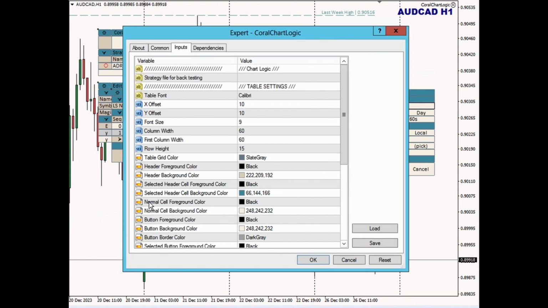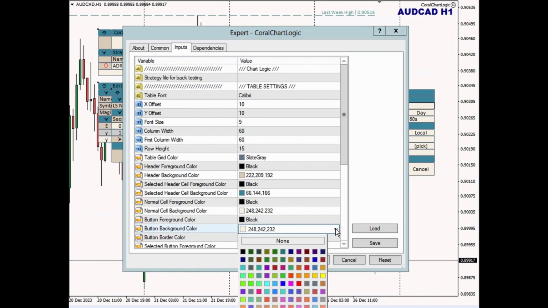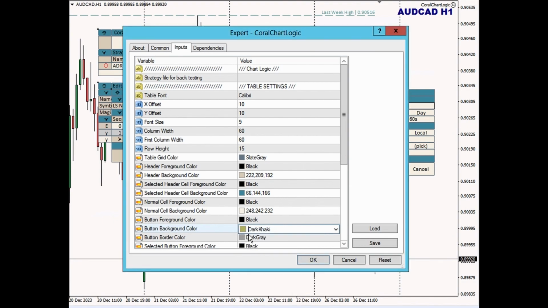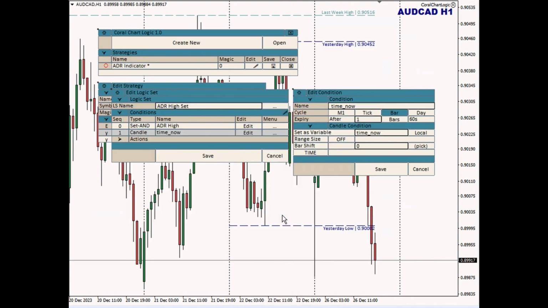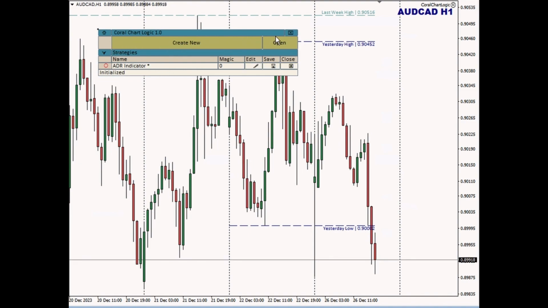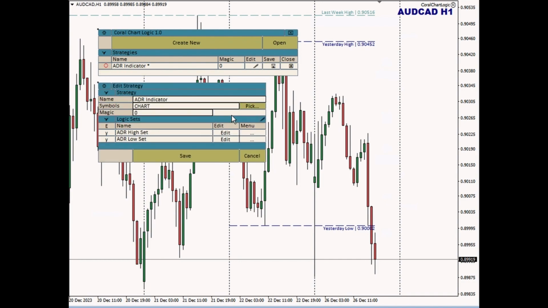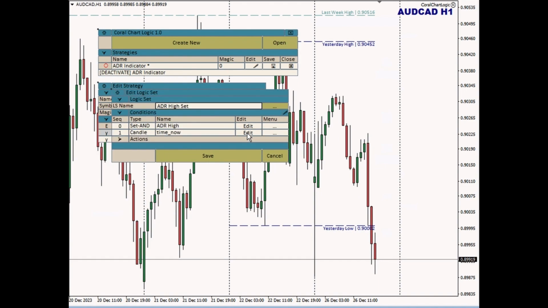So we have here a way of saying the normal cell background color is configured with this RGB value, and then the normal button background color has been configured with the exact same color, and because of that there's no distinction and it's kind of hard to see. So just for the purpose of showing you what I'm talking about, I'm going to choose a slightly different color. Let's choose dark khaki for our button color, and now things that are buttons have a different look to them, and for me it's not as pretty to look at. I don't quite like the way that looks as much, so I prefer the view where they're the same color.